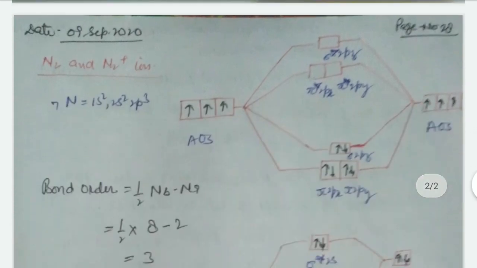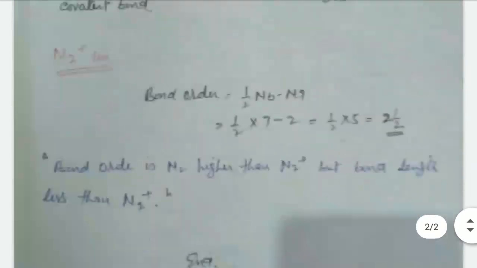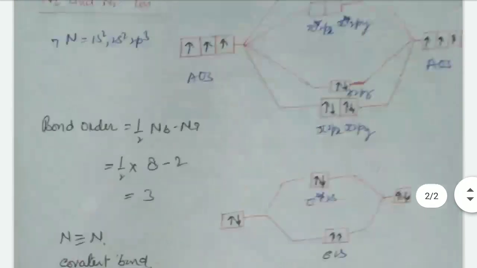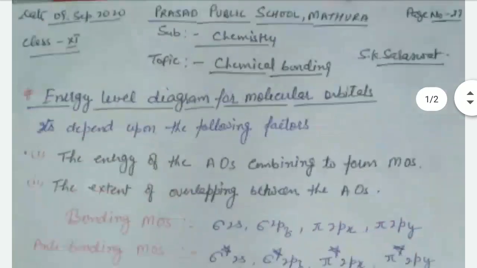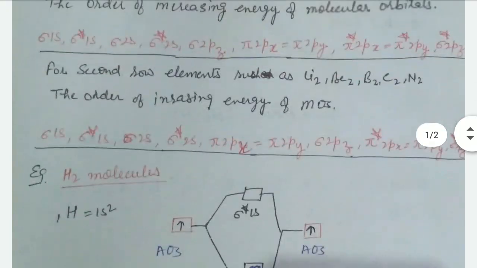And there are also N2 and N2 positive, right? These atomic orbitals are combined into molecular orbitals according to the energy level, right? Okay, this chapter is finished. Now, tomorrow we will discuss our next unit, states of matter. Thank you.